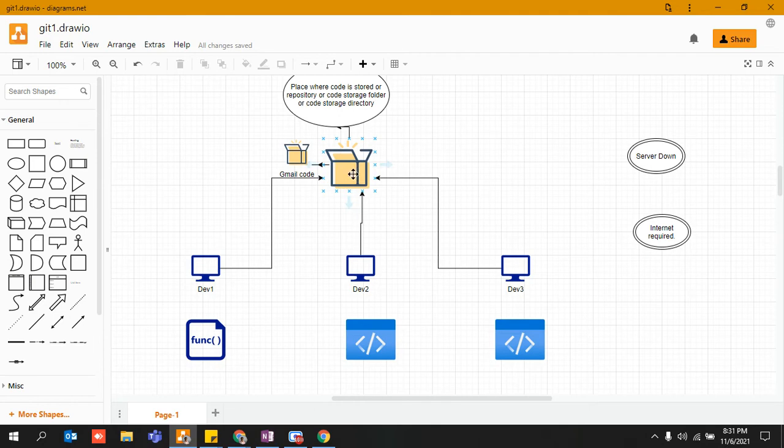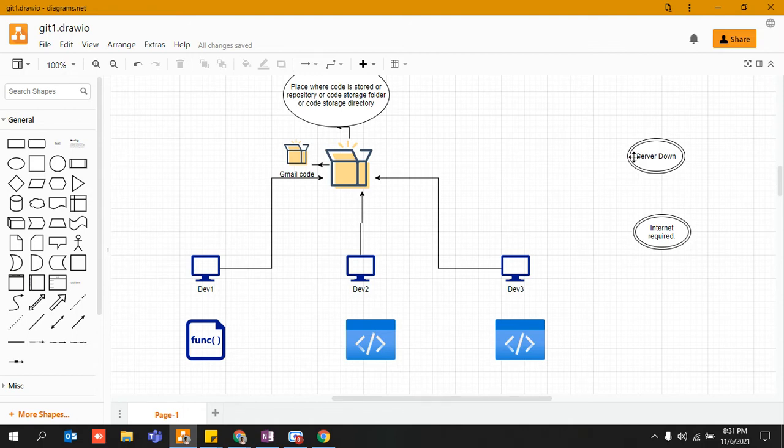So I think there is no issue onto this, right? Because let's say he was working on the login functionality, and this developer too also wants to work on login functionality, so he can go and get his code from the central repository, and then he can start working onto that particular stuff, right? So I don't think there is any issue over here, right? But there were two basic main issues associated with central version control system, right?